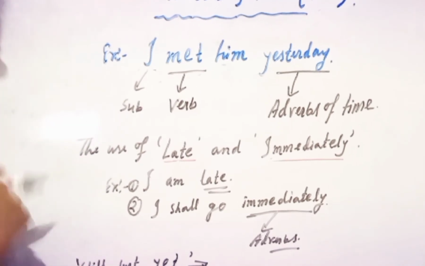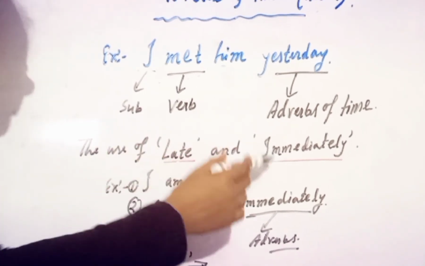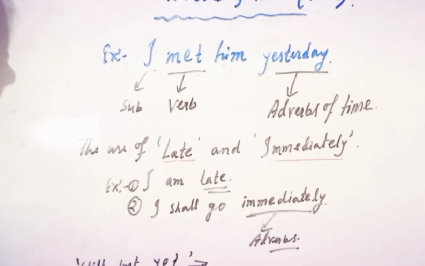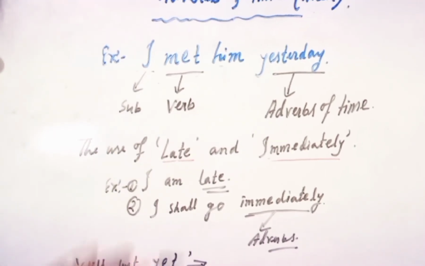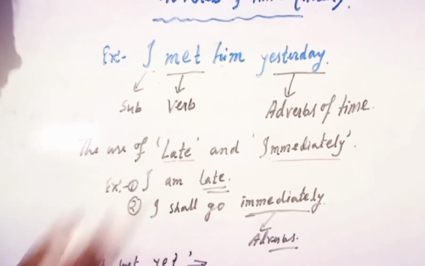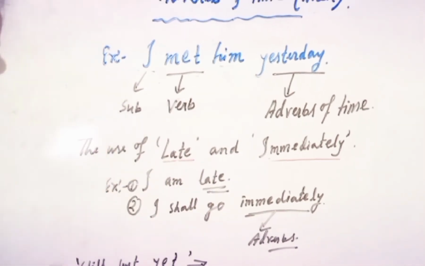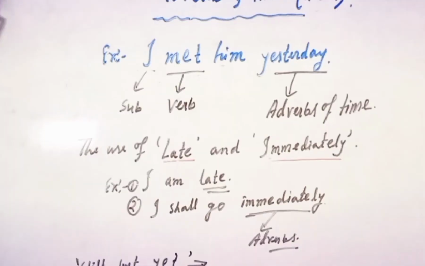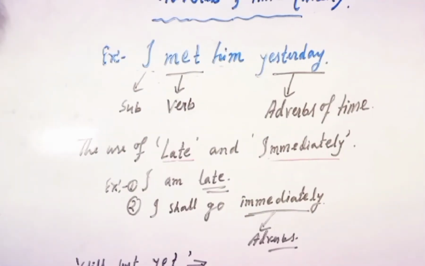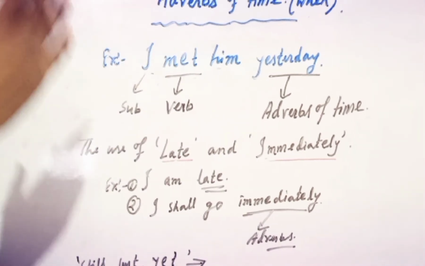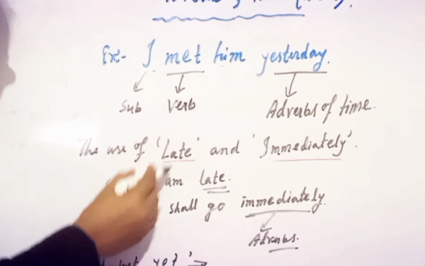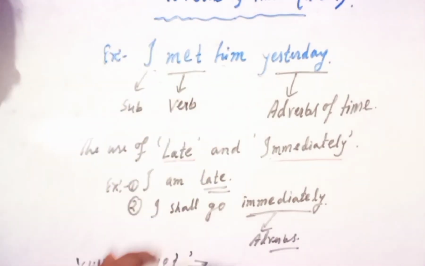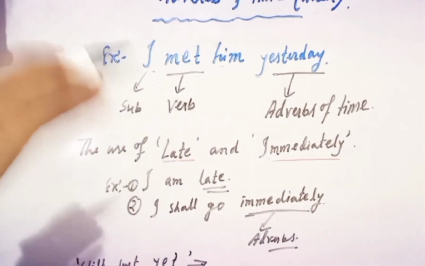For example, I am late. Today I am late. He is late. Don't do late. I shall go immediately. I shall call my father immediately. I have to go to my home immediately. Clear? So, late and immediately always come at the end of the clause or sentence.